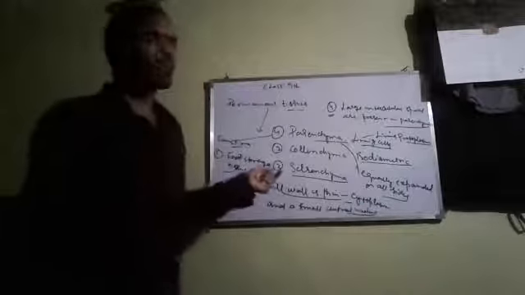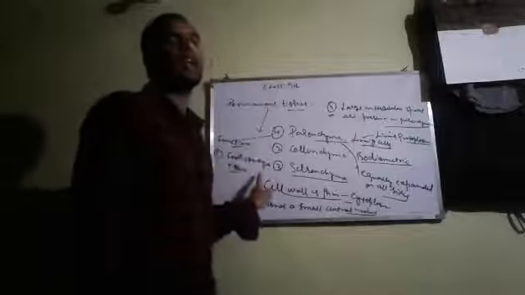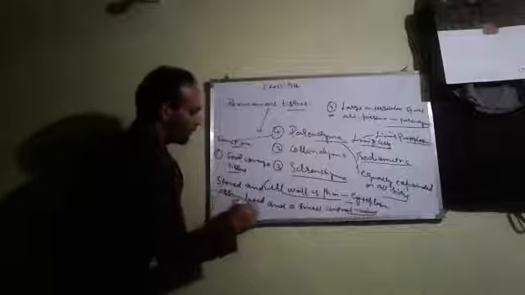It helps us to store and assimilate food. In parenchyma tissue, food is stored and assimilated. Hence, it is known as a food storage tissue. This is the first function of parenchyma.